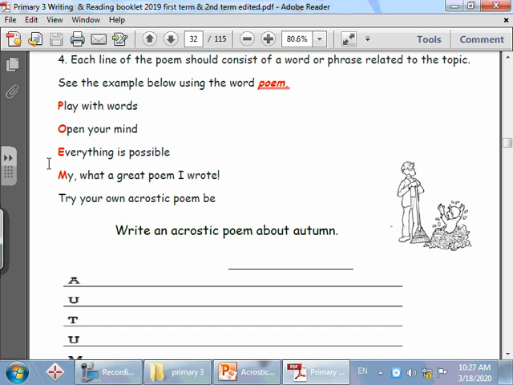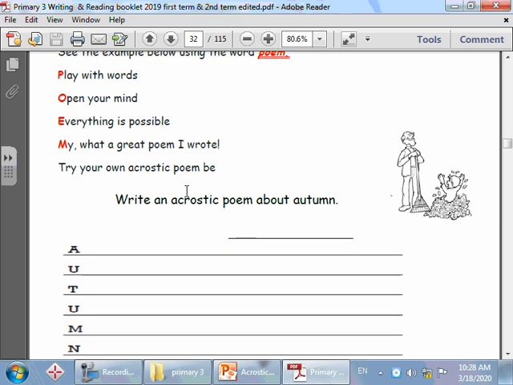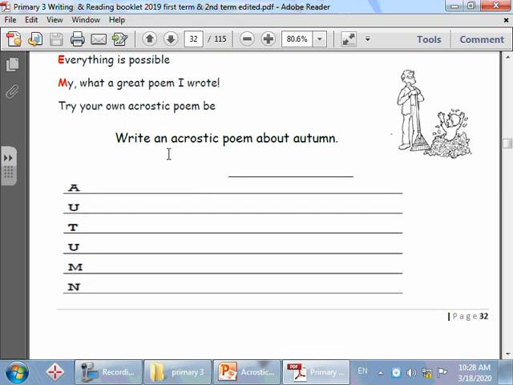Now here there is an example of the word poem. So the first thing that we wrote, poem, vertically from up until down, and all the letters in capital. And then P, play with words. O, open your mind. E, everything is possible. M, my, what a great poem I wrote. Now, let's try to write our own acrostic poem.